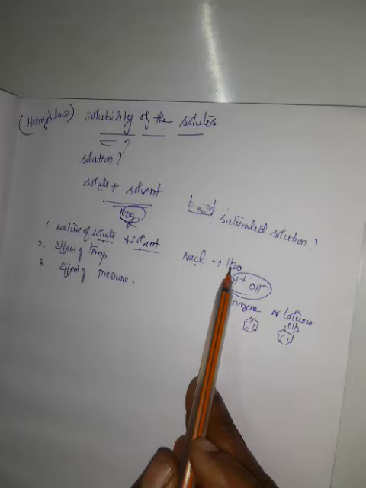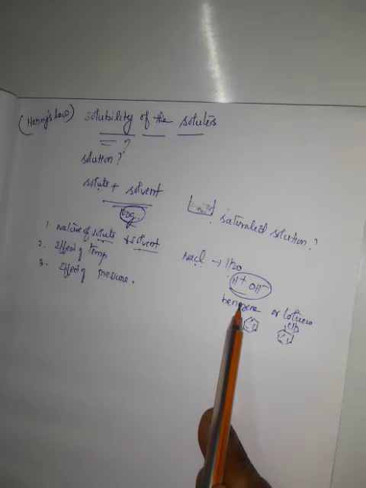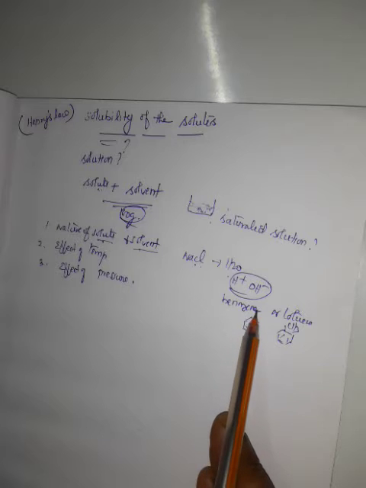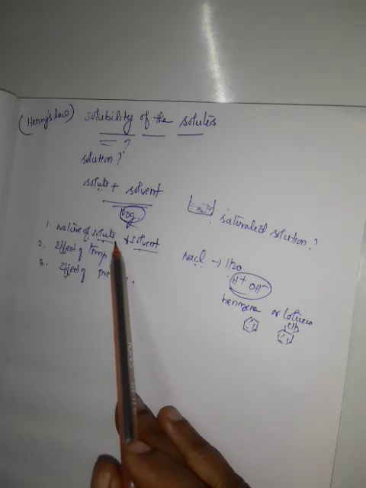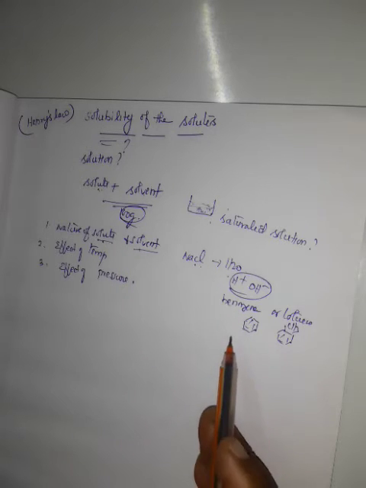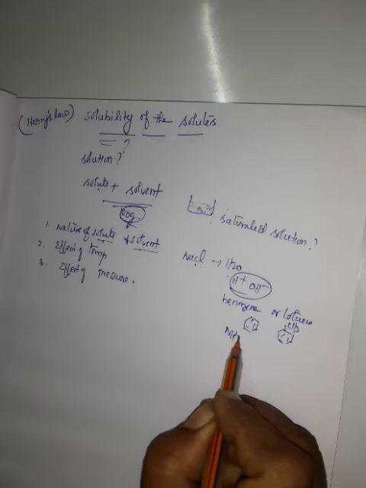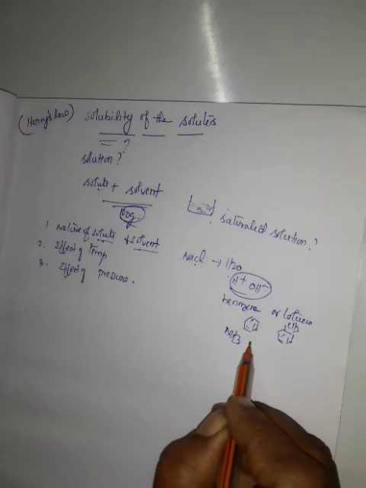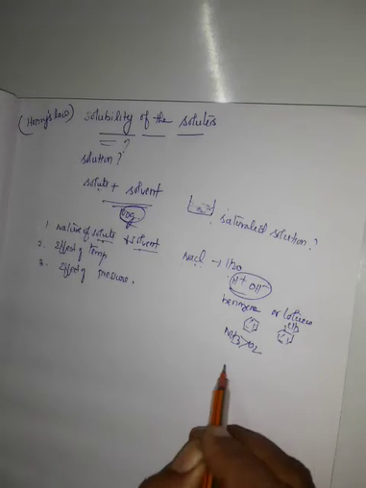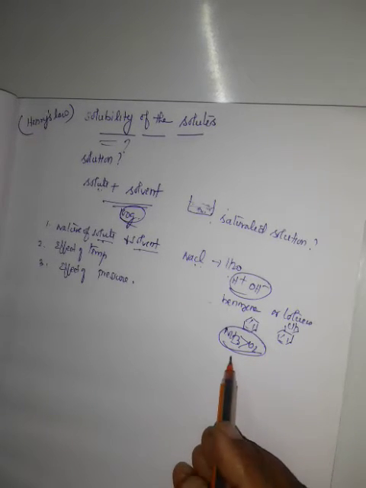NaCl dissolves in water, which is a polar solvent, but does not dissolve in non-polar solvents like benzene or toluene. So, the solute depends upon the nature of the solvent in which it is dissolved. Similarly, different gases dissolve in water to different extents. For example, ammonia is more soluble in water than oxygen. These are all the nature of solute and solvent.